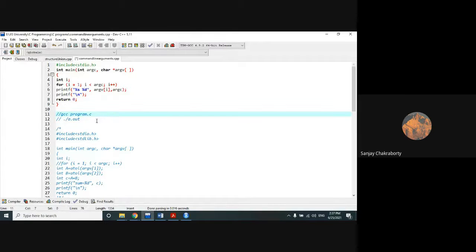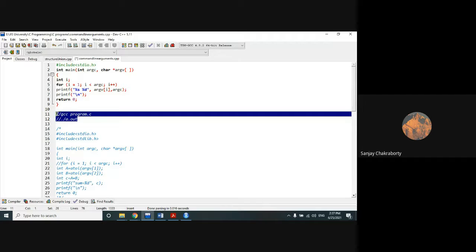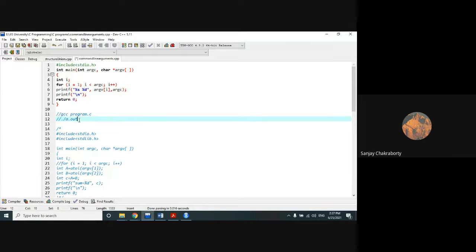If you use the option -o, I am not going to go into the details of it. So this is the way you can access the GCC compiler or the Linux compiler to run your C code. This is for compilation. It will only do the compilation of your code. Compilation means it will check whether any kind of syntactical error is there or not. That means you have missed a bracket, or you are missing the double quotes, any kind of syntactical error, it will check.